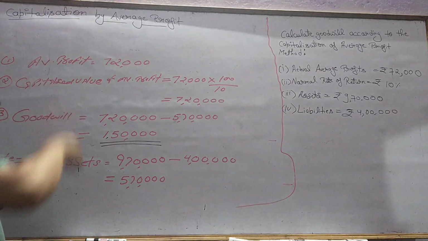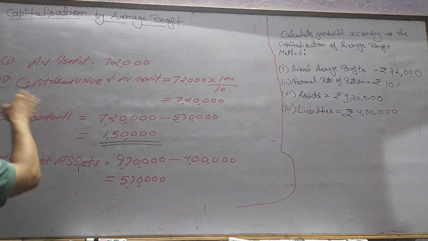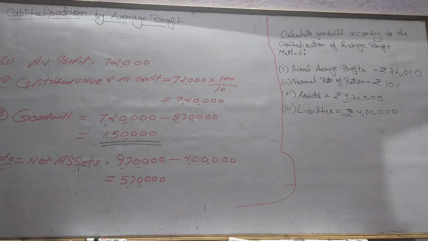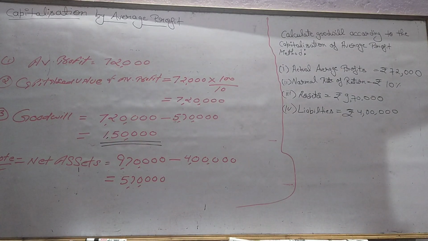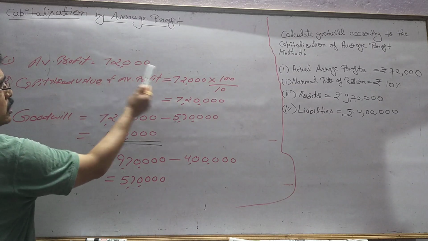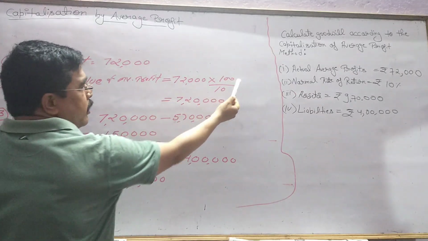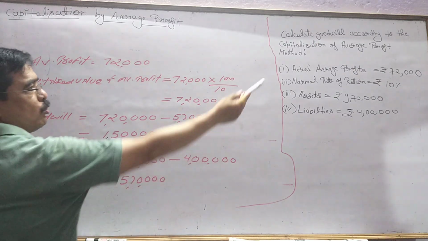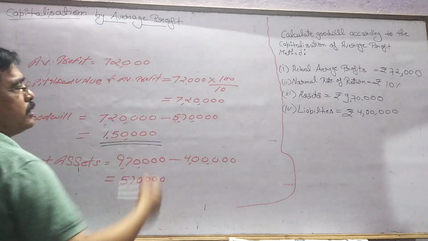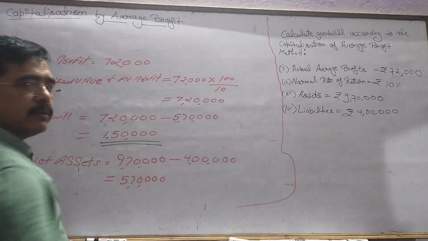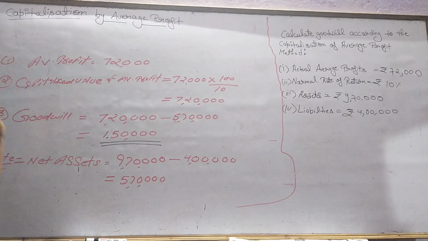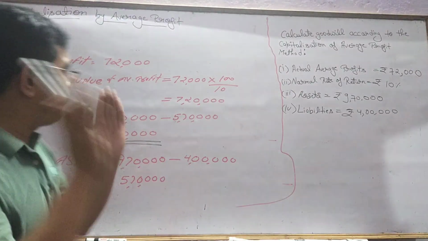We will write 72,000 rupees as average profit. Secondly, we have to find out the capitalized value of average profit, and the formula is average profit into 100 upon normal rate of return. 72,000 is the average profit into 100 upon normal rate of return, that was 10%. We write 10 downside, and when we solve this, the answer will be 7,20,000 rupees. That is your capitalized value of average profit, right?